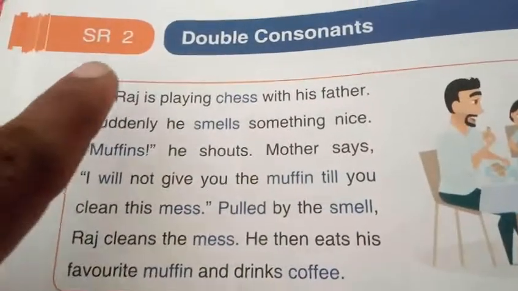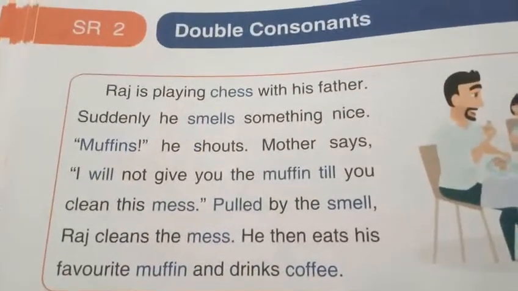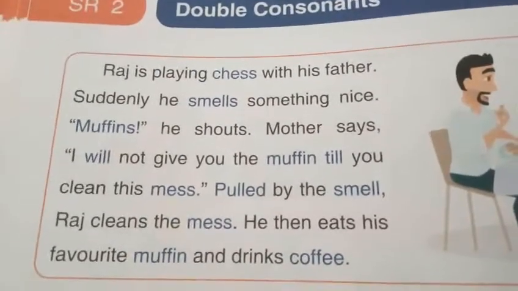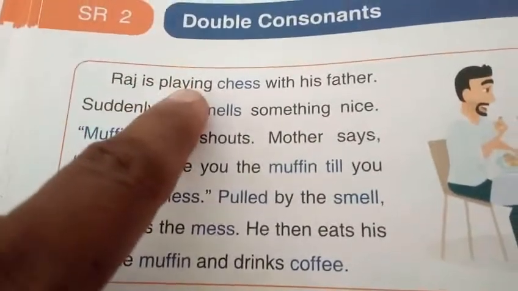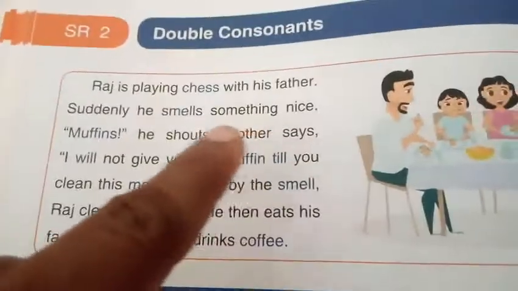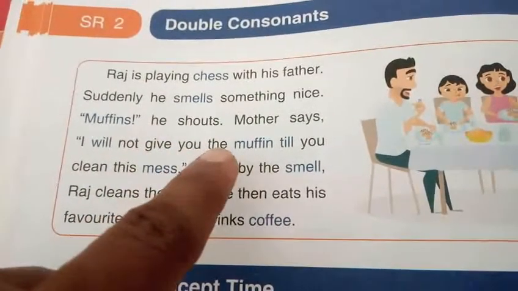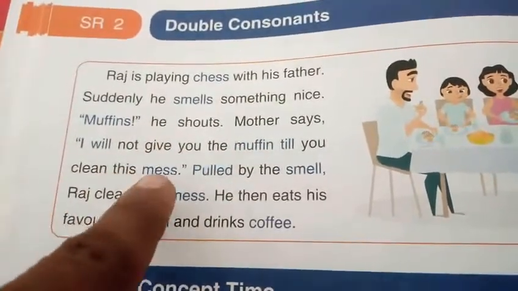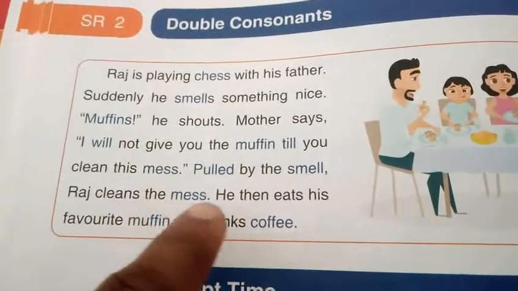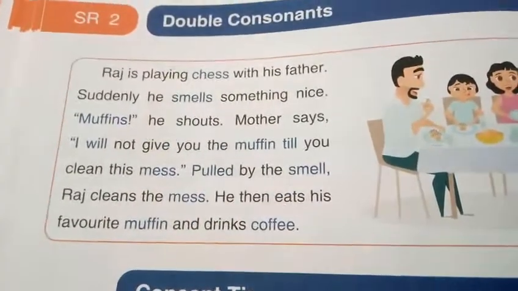What you have to do? If it is a whole word or vocabulary word, you have to read the word as it is. But if it is a double consonant, you have to use the sounds to read these words. Raj is playing chess with his father. Suddenly he smells something nice, right? Muffins. He shouts. Mother says, I will not give you the muffin till you clean this mess. Fooled by the smell, Raj cleans the mess. He then eats his favorite muffin and drinks coffee.